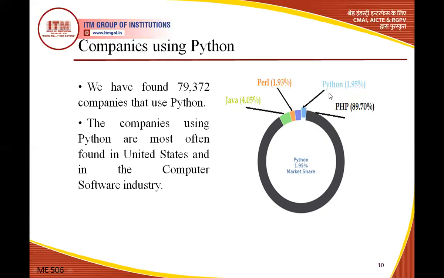So maybe Python's percentage will be increased within 2 or 3 years, as many companies are working on Python. But currently the total market is PHP, and Python actually has a 1.95% market share.